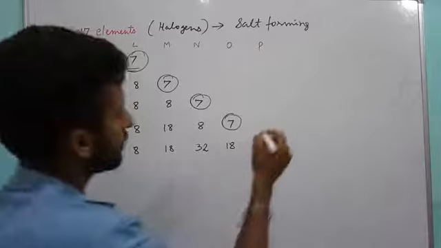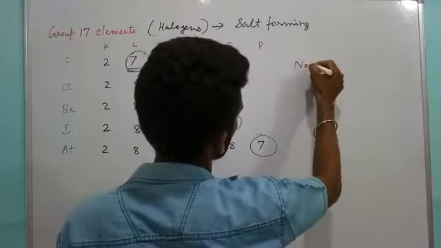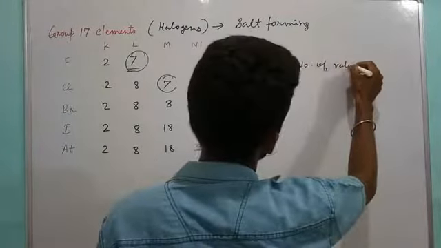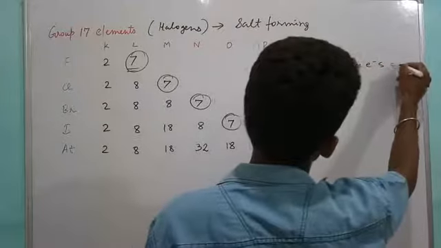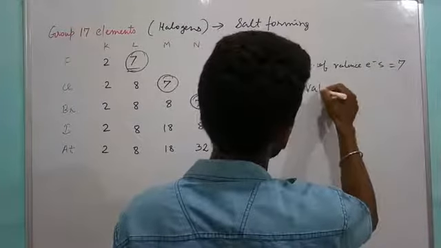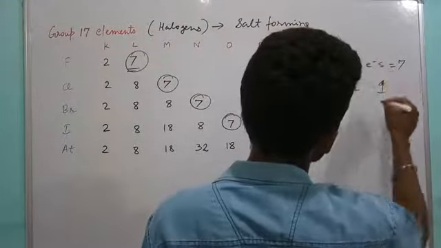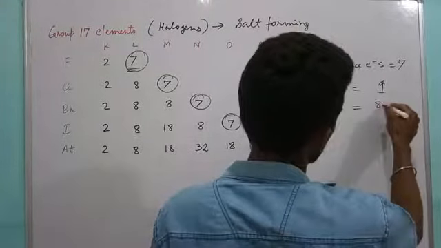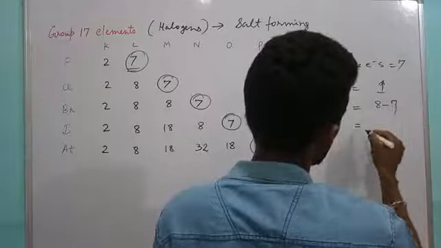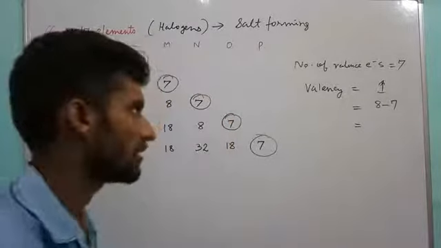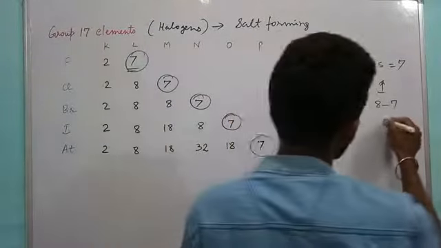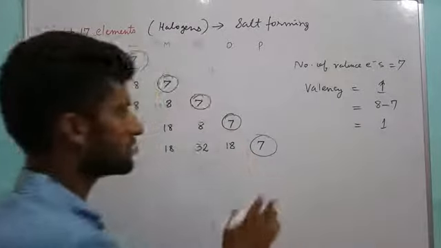So first of all, the number of valence electrons is 7. Now valency: it is a simple trick, nearest noble gas, or you can see if electrons are more than 4 in the valence shell, you can deduct it from 8, so valency is 1. So in all these you can calculate.